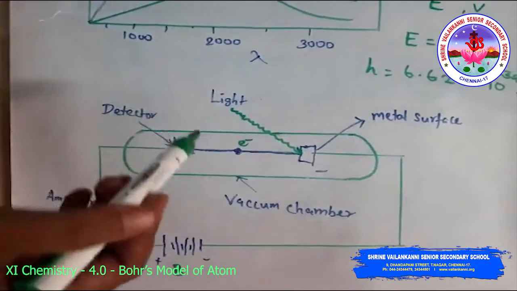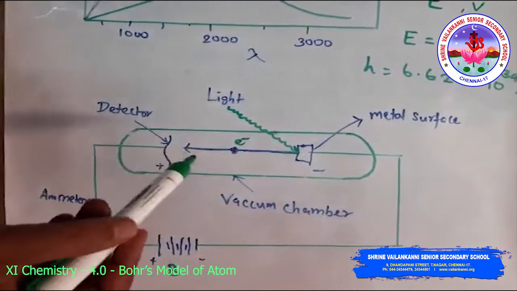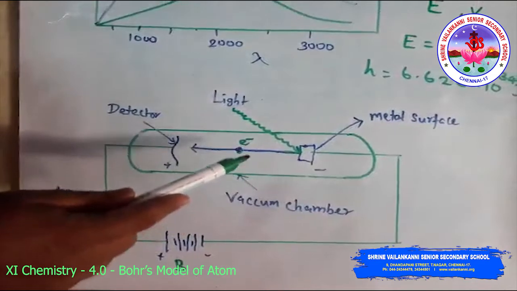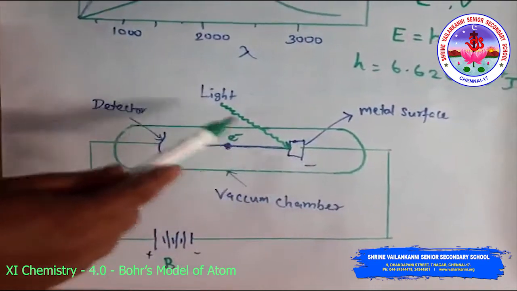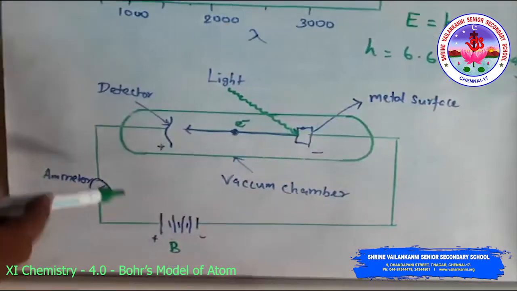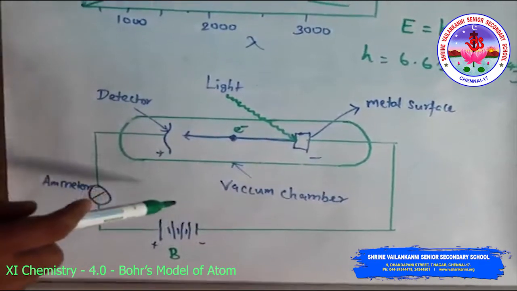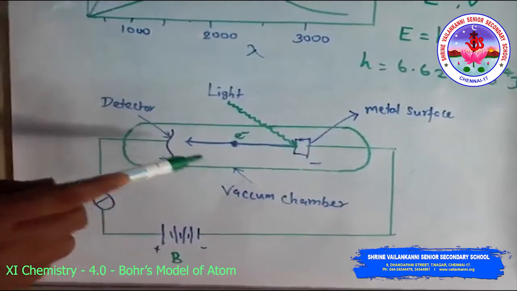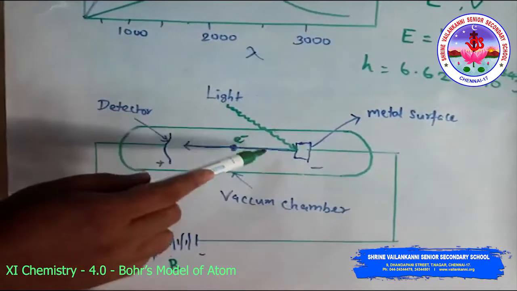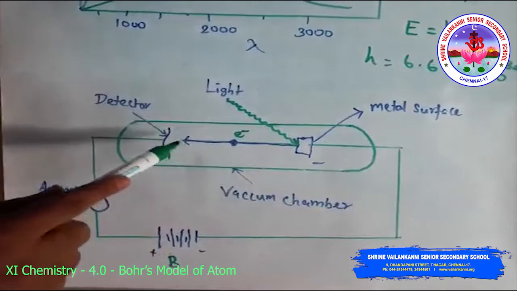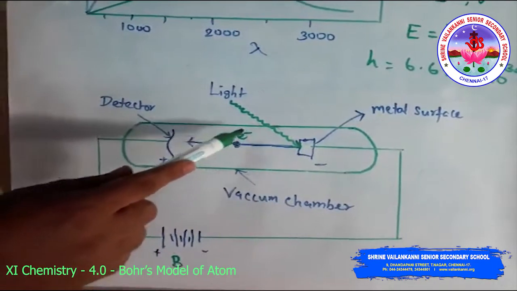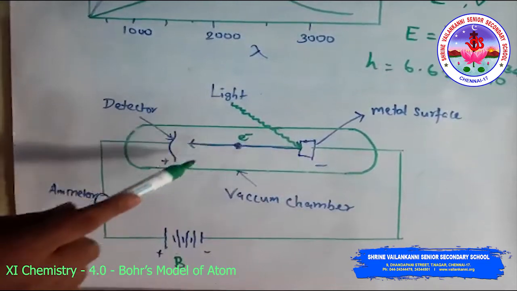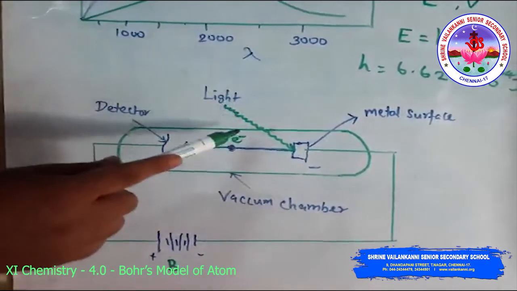First, the electrons are ejected from the metal surface as soon as the beam of light strikes the surface. That is, there is no time lag between the striking of the light beam and the ejection of electrons. Second, the number of electrons ejected is proportional to the intensity or brightness of the light.